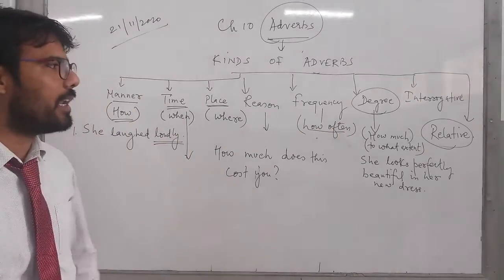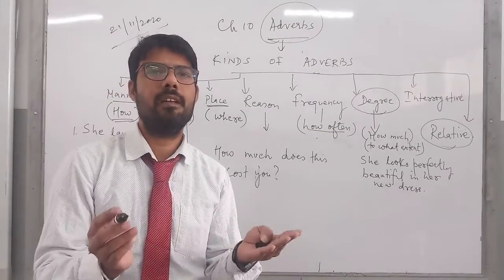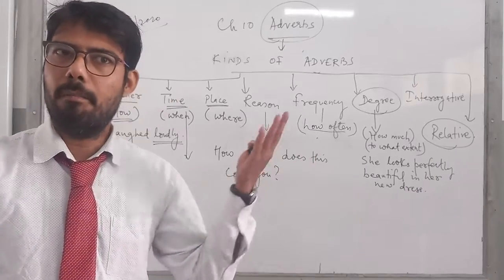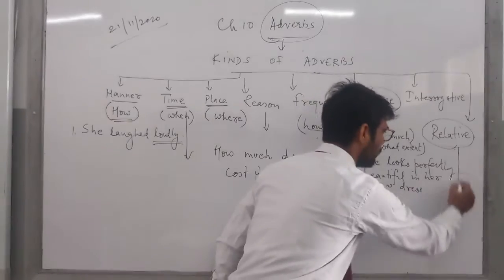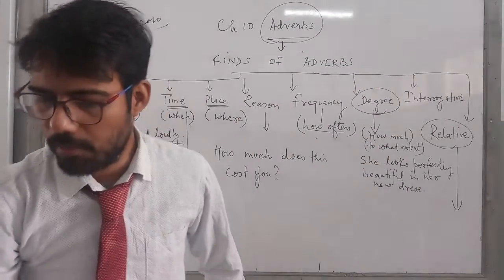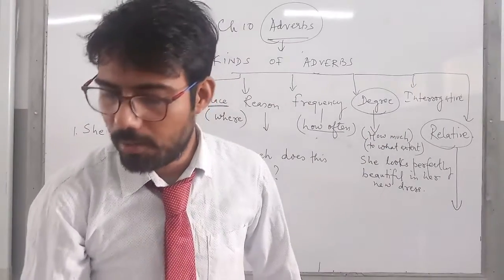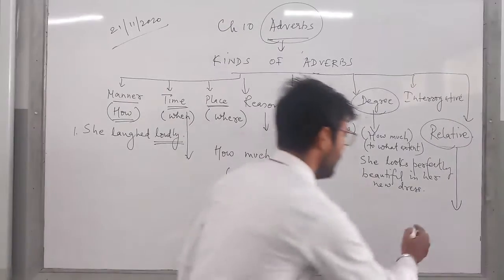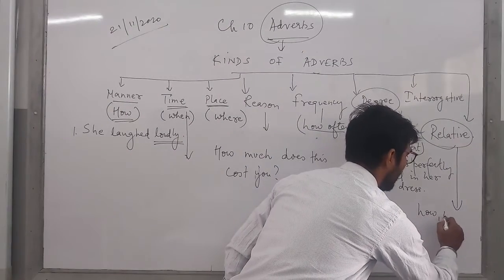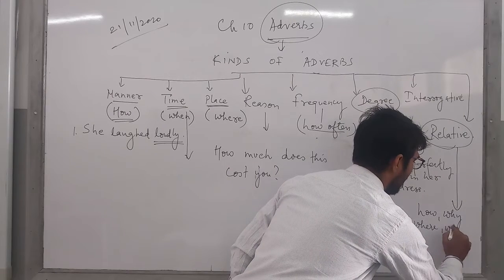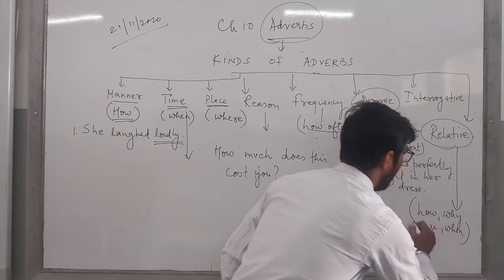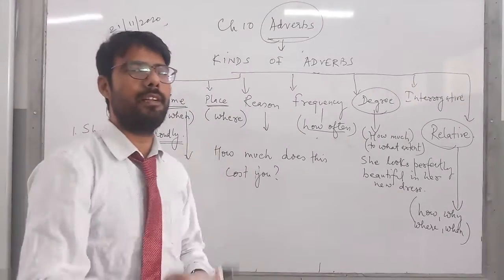When I talk about relative, it means I am trying to merge two sentences. So words like why, how, where, when, if these words are used, they join sentences.